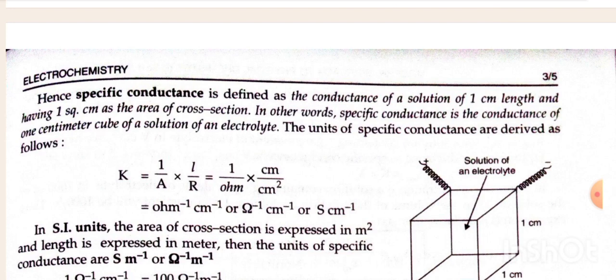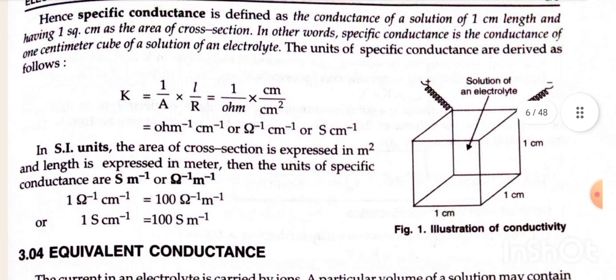In SI unit, the area of cross section is expressed in meter square and length is expressed in meter. Then the unit of specific conductance is Siemens meter inverse or ohm inverse meter inverse. 1 ohm inverse centimeter inverse is equal to 100 ohm inverse meter inverse, or 1 Siemens centimeter inverse is equal to 100 Siemens meter inverse.